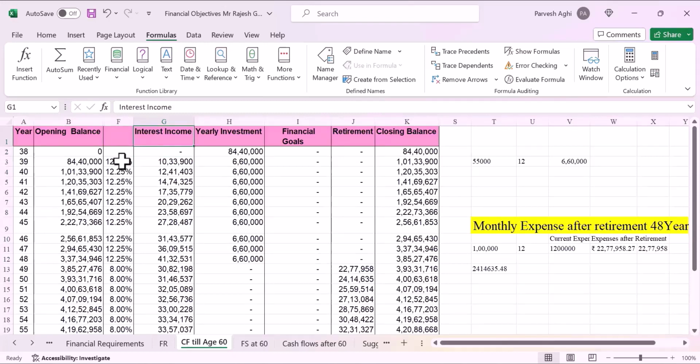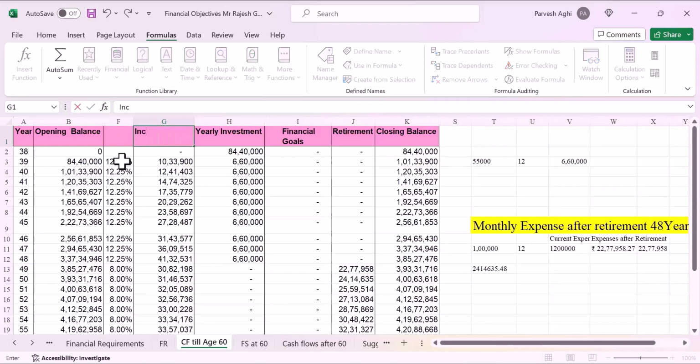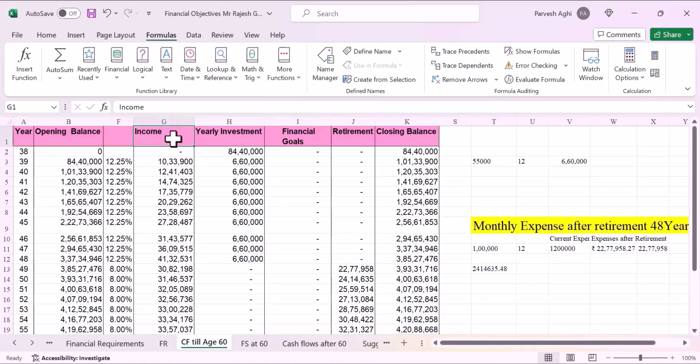Now we have kept it as interest income, but it may mean a capital appreciation or dividends received from the mutual funds where he is going to invest. So instead of interest income, I can make it just an income. It will come from either dividend or capital appreciation or his redemptions of mutual funds.